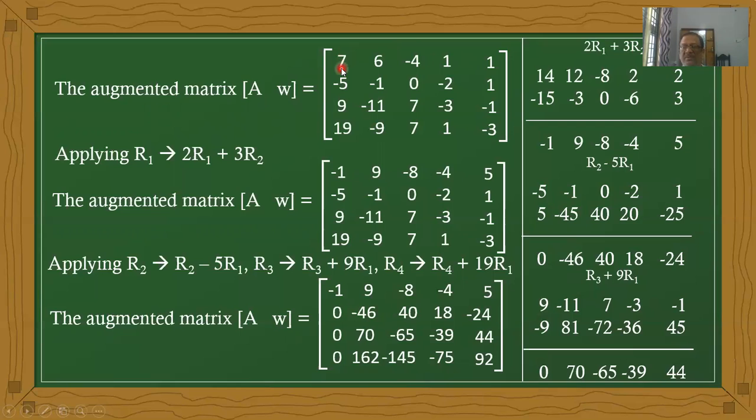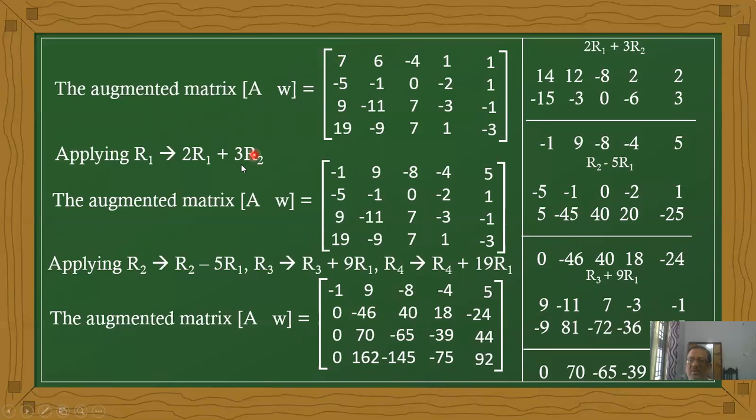How does that happen? 7 times 2 is 14, 5 times 3 is 15. The difference is 1. Therefore, the first row is multiplied by 2 and the second row is multiplied by 3. I have rough work for this also. If we do rough work for each and every problem, we won't have any difficulty in the problem.